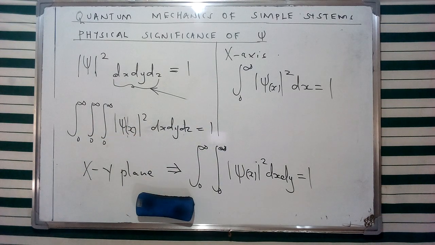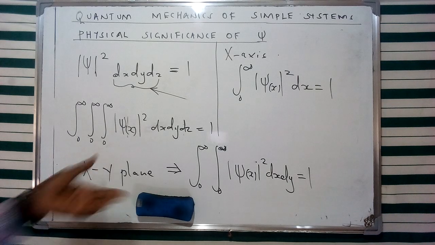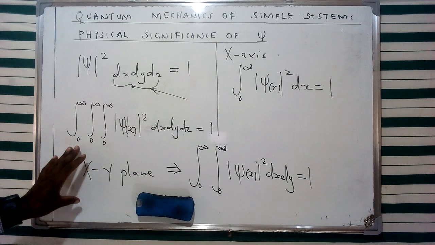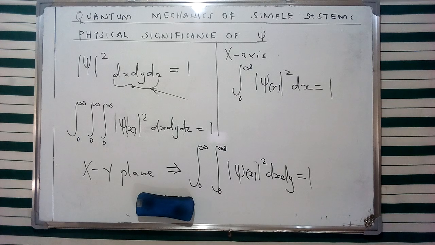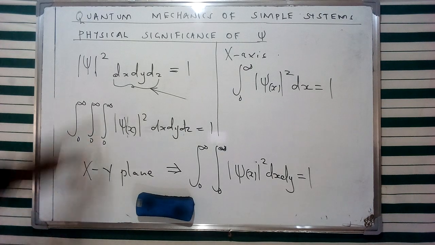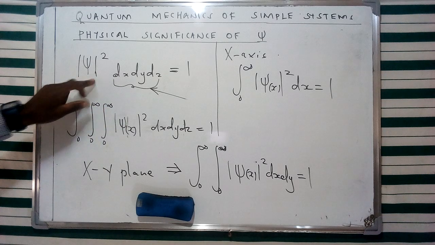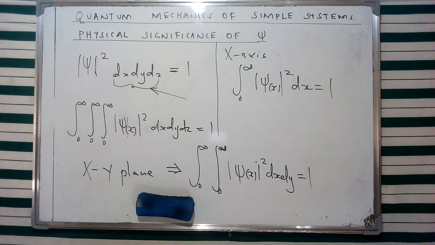So we're going to come across these various kinds of equations, especially when we're trying to define the concept of energy values and the eigenvalues or eigenfunctions as we come across them in our various discussions which are going to follow this specific discussion. So I hope that we have understood the implication of this specific wave function. And as I said, we're going to come across it in various forms as we discuss ahead some of the principles of quantum mechanics, which I've mentioned, especially on the concept of a wave or a particle in a box or a two-dimension or three-dimension space, respectively. So that is it for now.